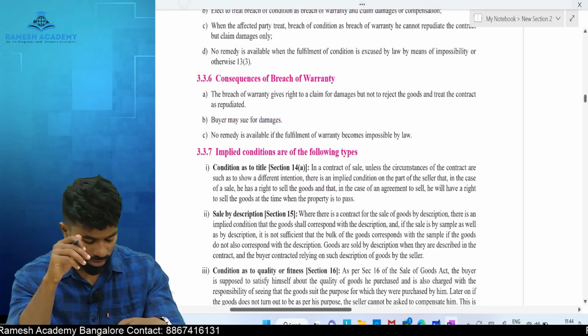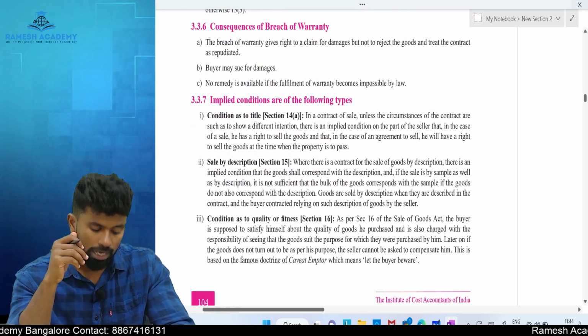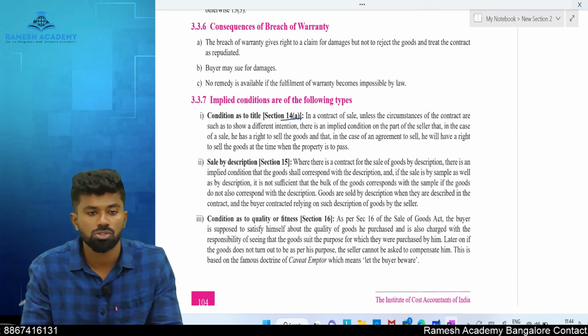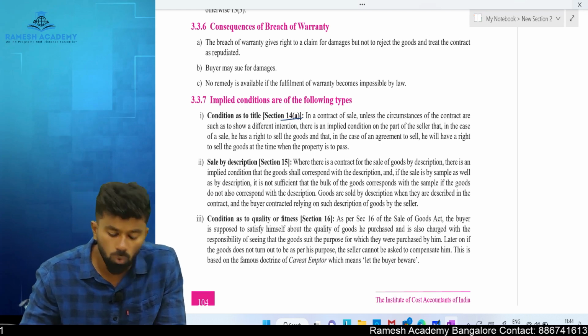Okay, yes, what is the first one? Condition as to title, section number 14(a). Condition as to title. What is title here? Title means ownership.